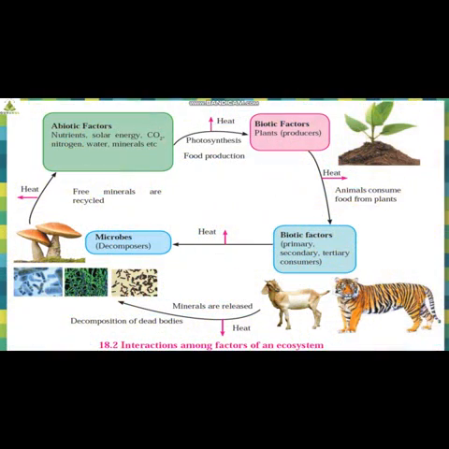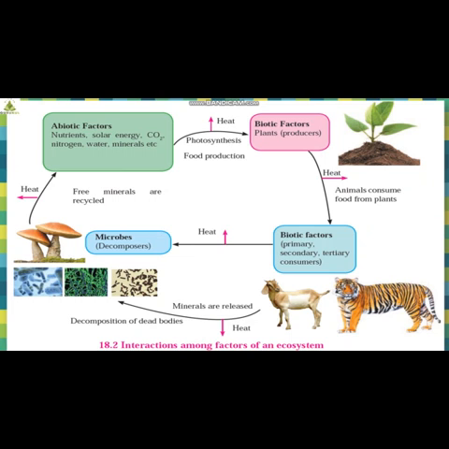Yes, this is the figure that I am talking about. Figure 18.2, interactions among factors of an ecosystem. So this is the picture, students, and if you observe it carefully, I have 4 boxes. First, abiotic factors. Then biotic factors, in which we have plants, which are called producers. Then we have biotic factors which are consumers, all 3 different types they have given.